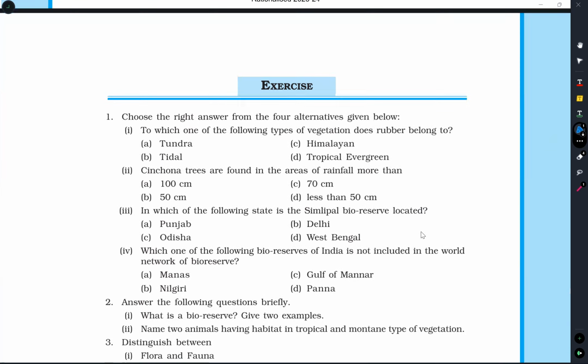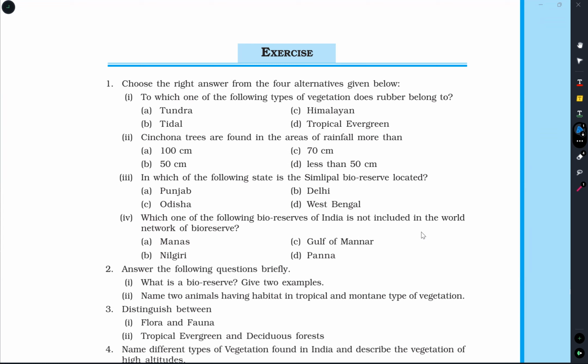Let us see a few exercise questions. To which one of the following types of vegetation does rubber belong? Rubber belongs to tropical evergreen forest.